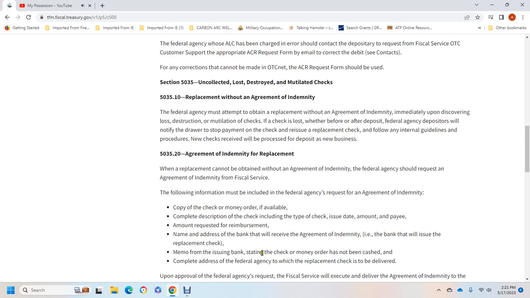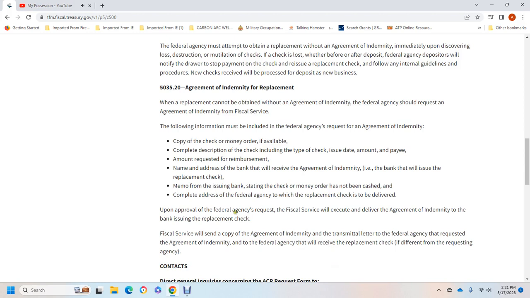The memo of the issue, bank stating the check has not been cashed, and the complete address of the federal agency where the replacement check is to be delivered. Upon approval of the federal agency request, the official service will execute the agreement of identity with the bank issuing the replacement check. Official service will send a copy of the agreement of identity with the transmittal to the federal agency requesting the agreement of identity, which will receive the replacement check.